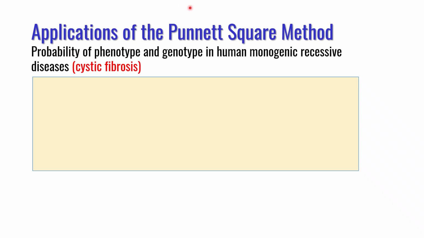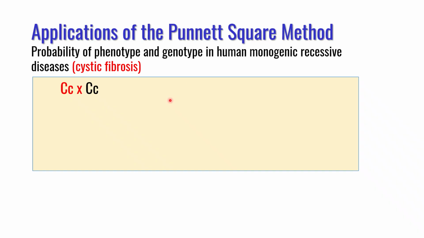I will explain now the application of the Punnett Square method in human conditions such as cystic fibrosis, phenylketonuria, and many more. These are monogenic recessive conditions, and in these conditions, the Punnett Square method can be easily used. Let's say you have a cystic fibrosis hybrid or carrier mating.